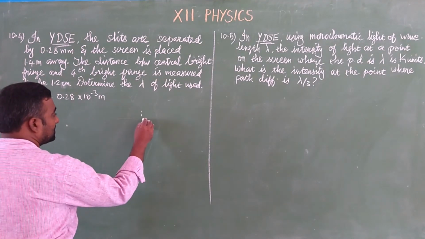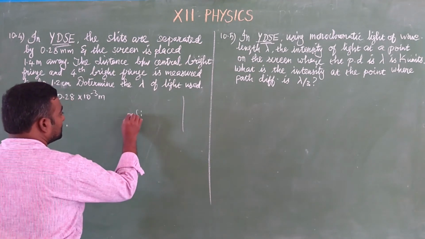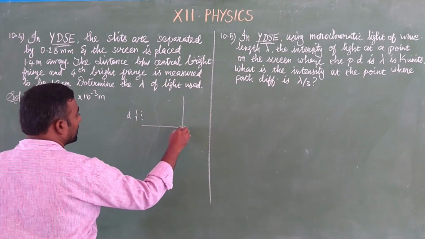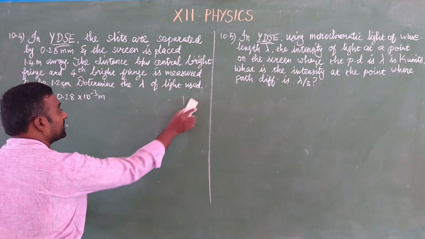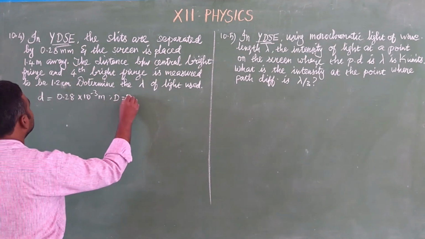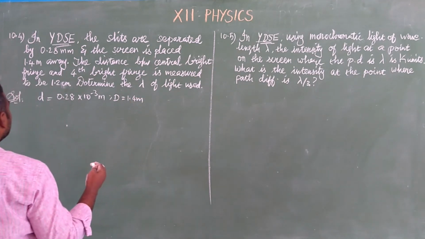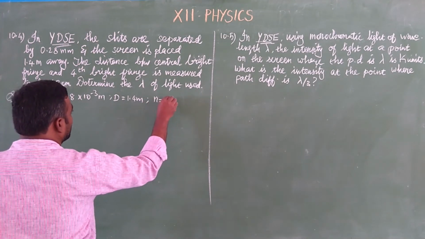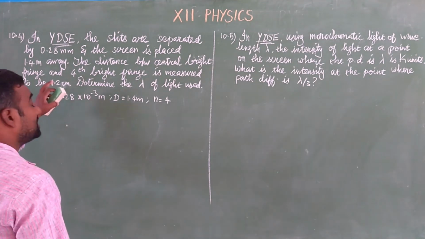We know it's a double slit, and this is a screen. So the distance between the slits is given, and the screen is located at a distance of 1.4 meter. The distance between the central bright fringe and the fourth bright fringe, so n is equal to 4, is measured to be 1.2 centimeter. So that is called x.